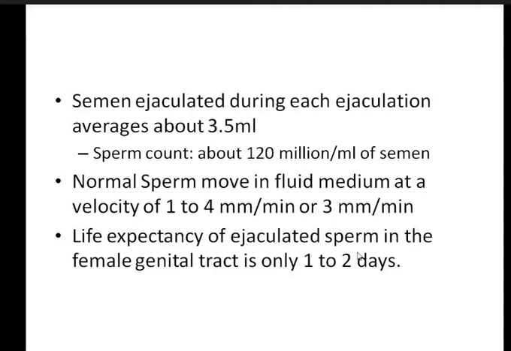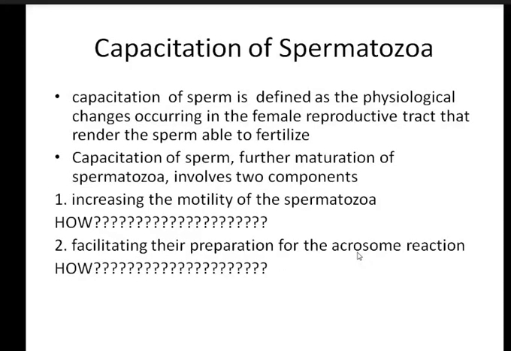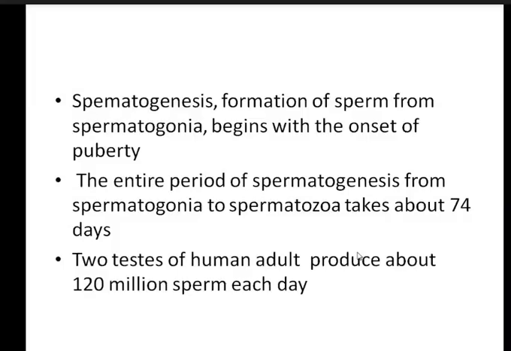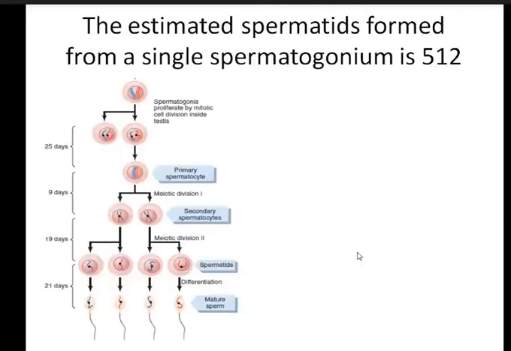Okay. Now let us discuss what the capacitation of sperm is. I have told you how the sperm is being formed, in which stage it will be formed, and that production of sperm begins at the onset of puberty. I have told you the time required, how much quantity it will produce, and the different steps for the formation of the sperm, isn't it? Now the sperm is being formed.